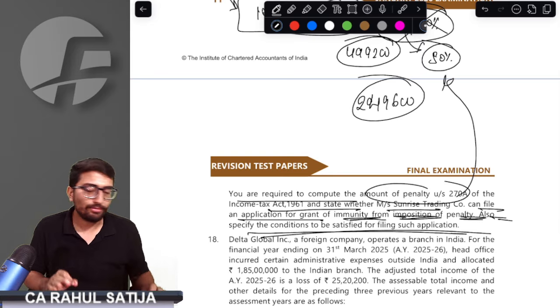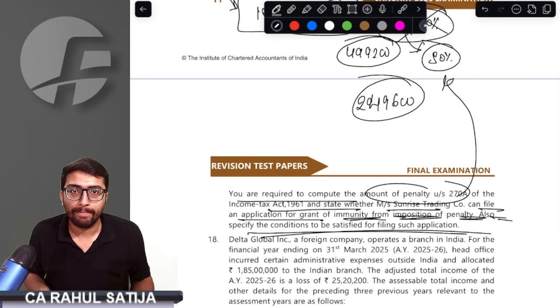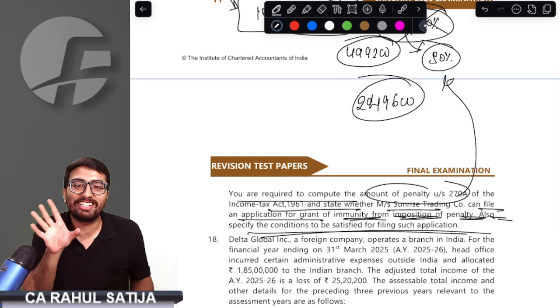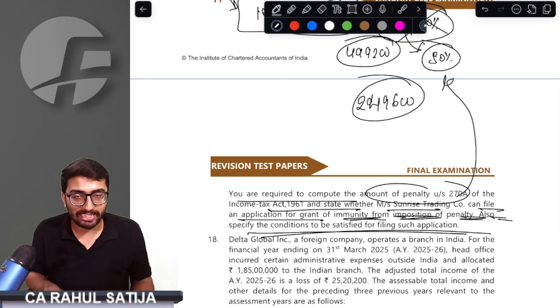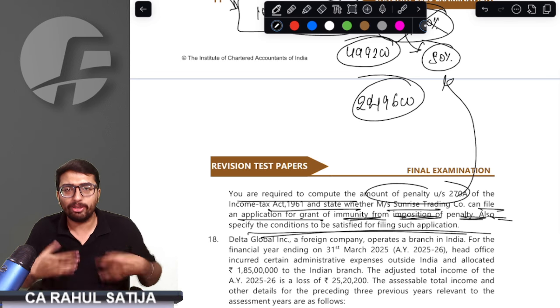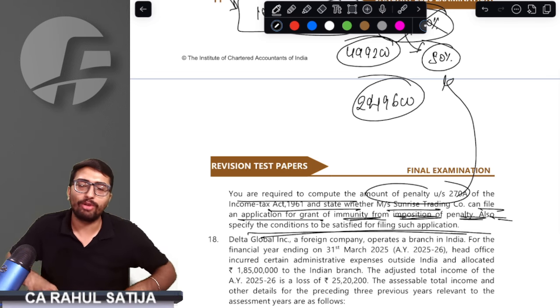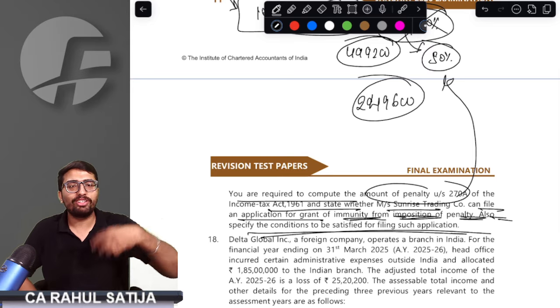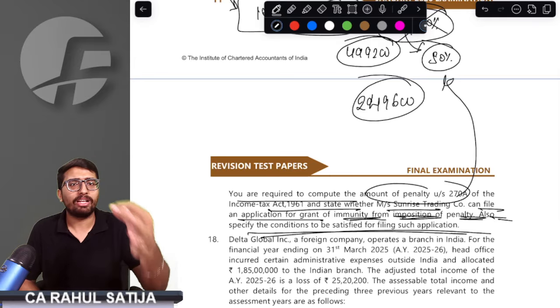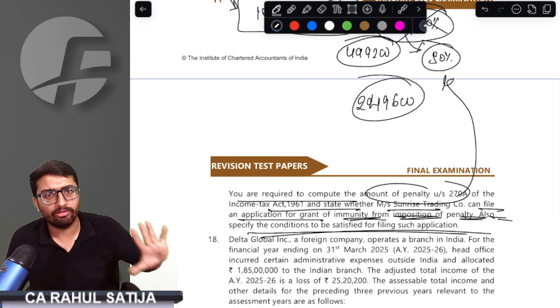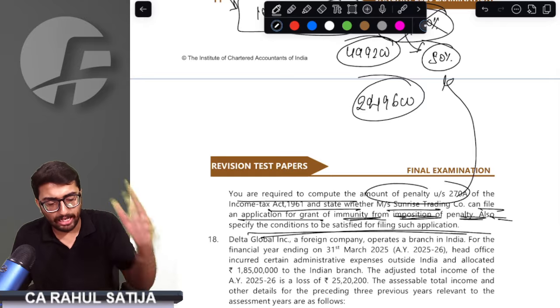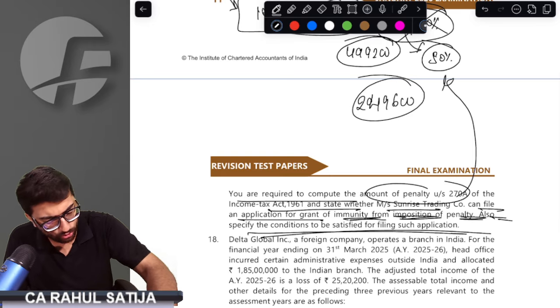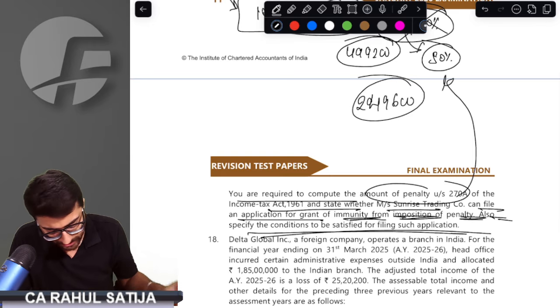Okay. What we are saying. First of all, immunity would not be granted in case of misreporting. It will be only granted in case of underreporting. Second thing, you have to pay the taxes. You don't have to file the appeal. You have to apply for immunity, and immunity would be given to you. As soon as the order is given to you, within the end of that month, within 1 month, you have to apply for immunity. If you have reasonable cause of failure, just apply and you will be given immunity. No issue whatsoever.